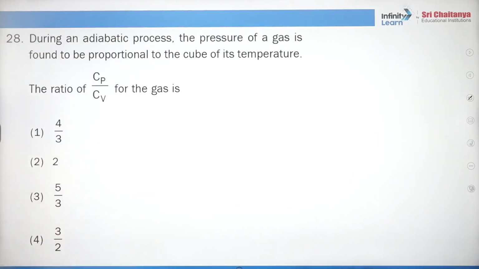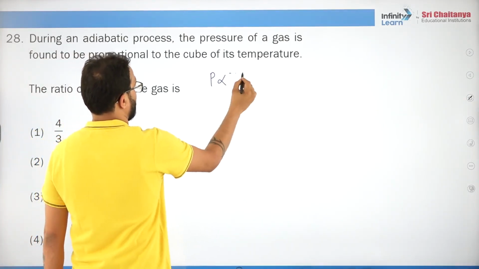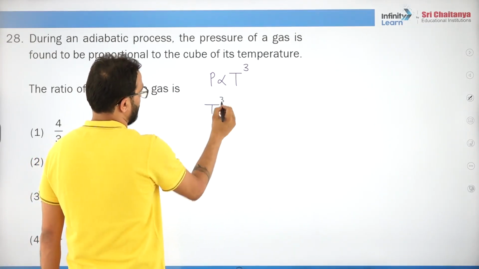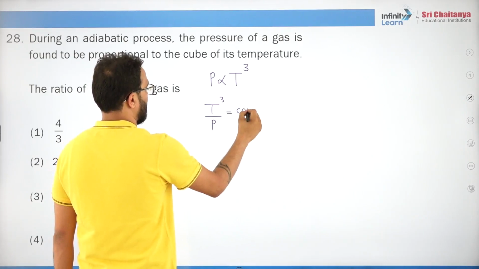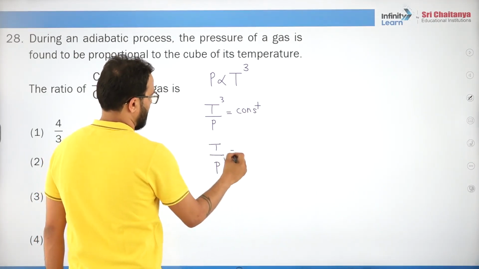Fantastic. Now, during an adiabatic process, the pressure of the gas is found to be proportional to the cube of temperature, right? So P is directly proportional to T cube, right? So we can say that T cube by P is constant. So we can say T by P to the power 1 by 3 is constant.